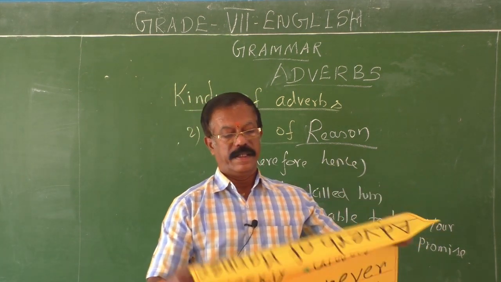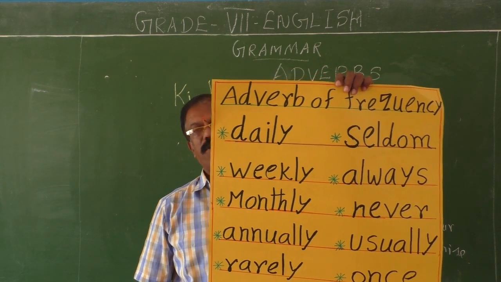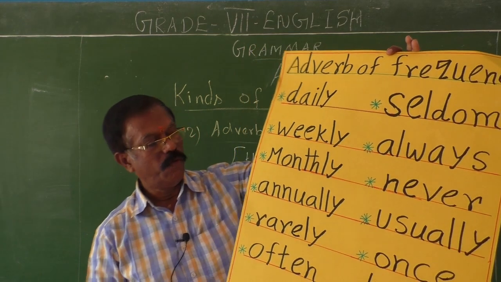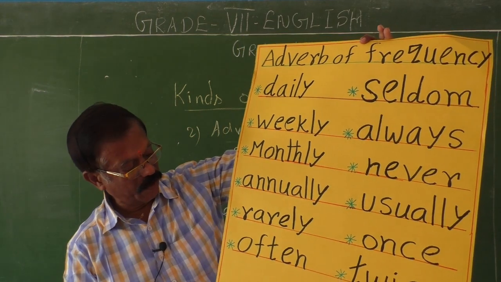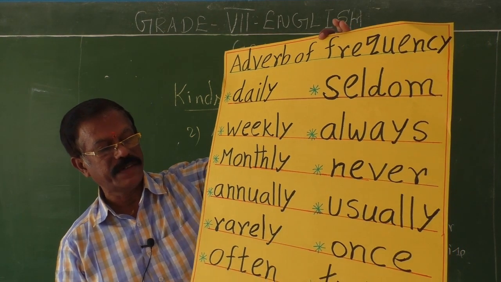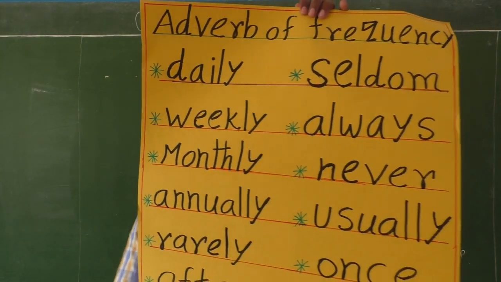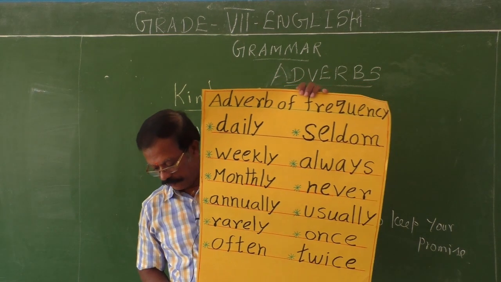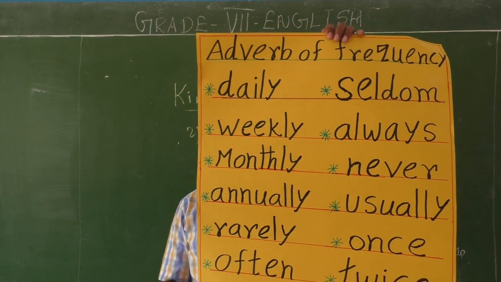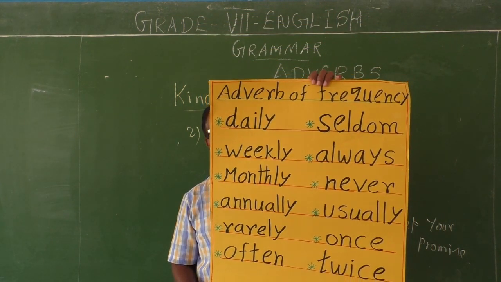Adverb of frequency. See how frequently the action takes place, how frequently it is done by the subject. Therefore, they are called adverbs of frequency: daily, weekly, monthly, annually, rarely, often, seldom, always, never, usually, once, and twice. They answer the question how frequently the action is done, the time gap of the action. How often? Therefore, they are called adverbs of frequency.